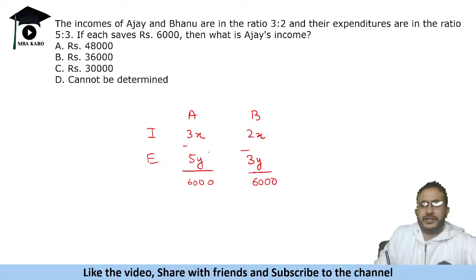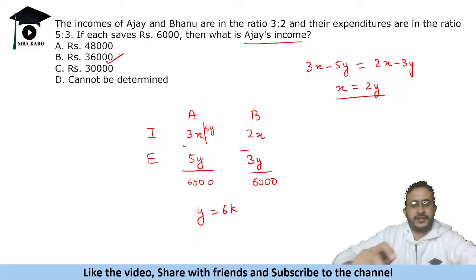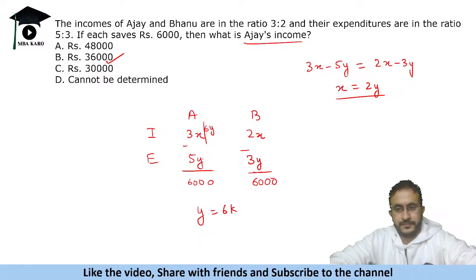Now let us equate these two. So 3x minus 5y is equal to 2x minus 3y. Okay, so we get x is equal to 2y. Now we have to find Ajay's income, so let us put x as 2y. So this becomes 6y minus 5y is 6,000. So y is 6,000. So Ajay's income is 6y, which is 36,000. Okay. Yes, good to see many of you getting this answer right.